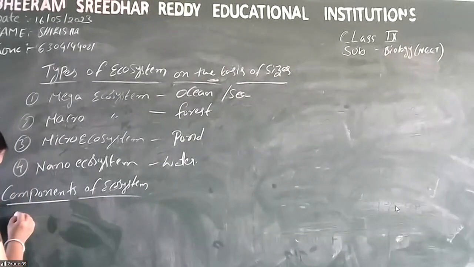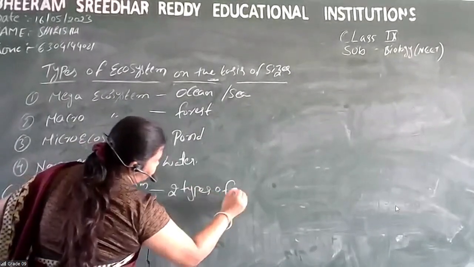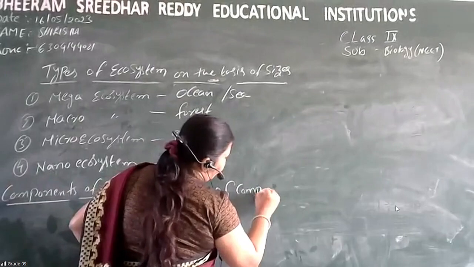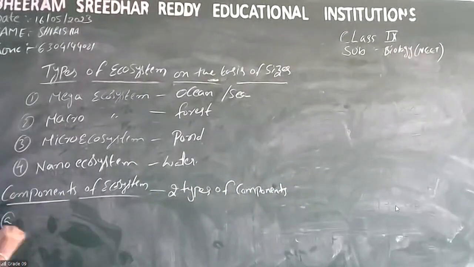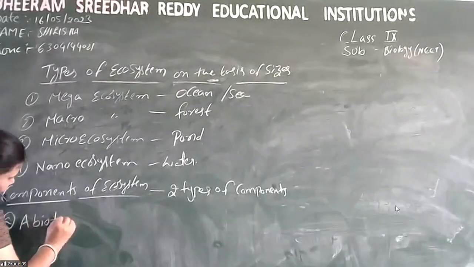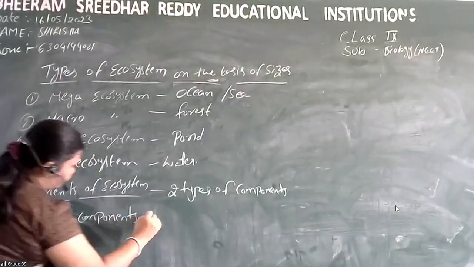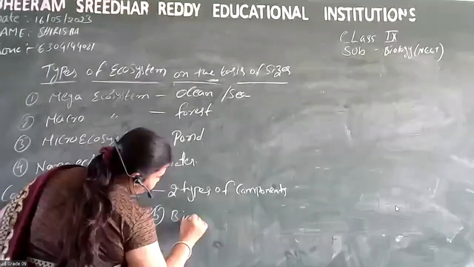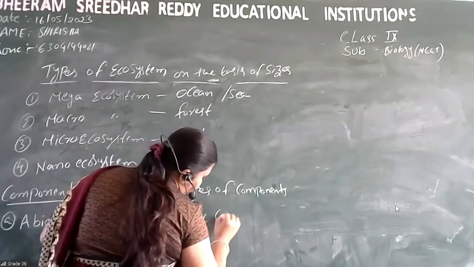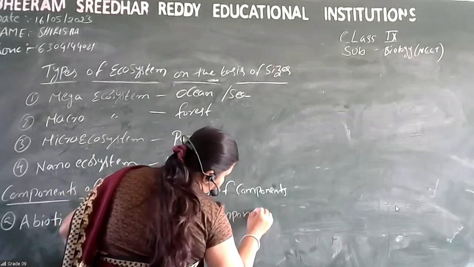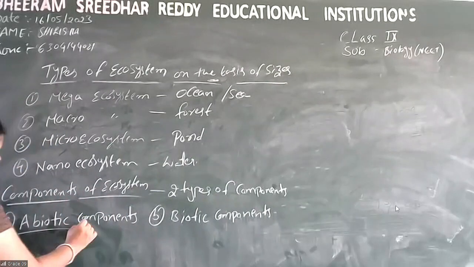So here there are two types of components, that is abiotic components and biotic components. First we will see abiotic components.